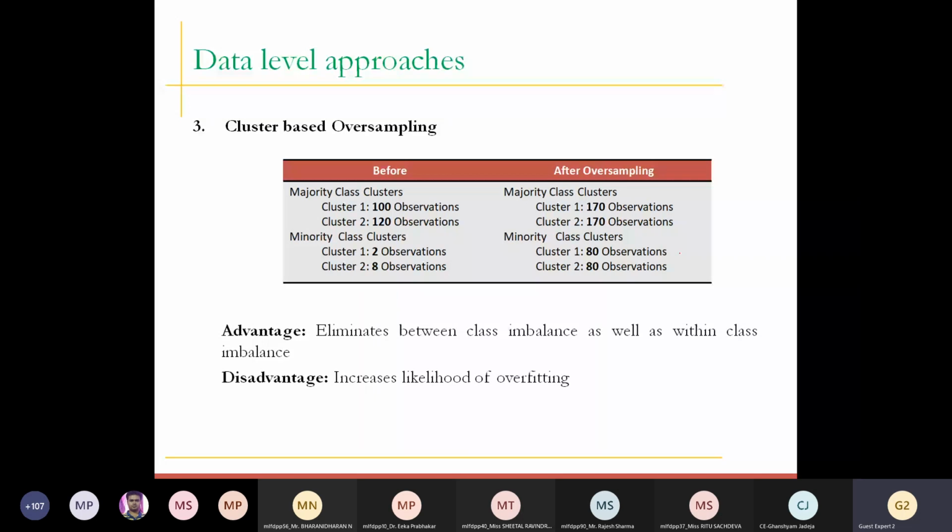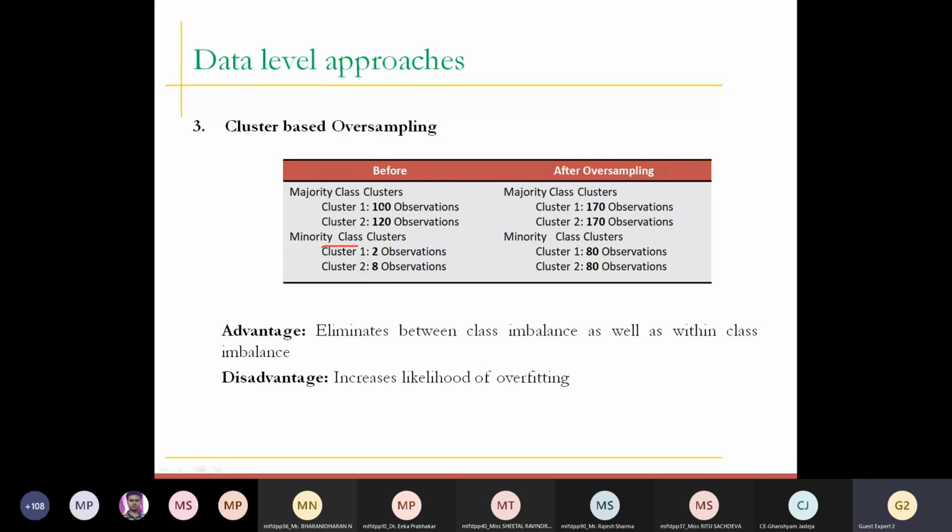So this is applied to both the minority and majority classes, not a single class, in such a way that it creates a number of clusters. It depends on the k value, and it generates the clusters. After generating the clusters, it guarantees that the data points residing in my cluster are equal in all the sets. So you can see that cluster 1 and cluster 2 are minority class clusters and majority class